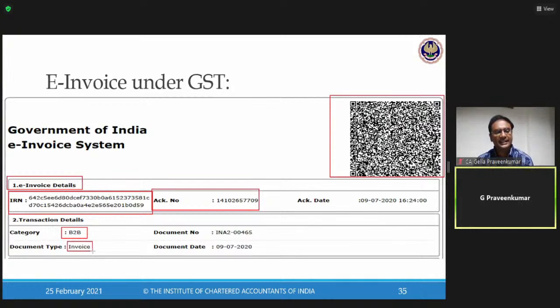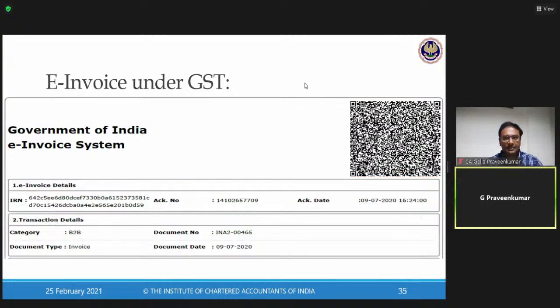Now, only when I issue a tax invoice, I have to raise an e-invoice. If there is no tax invoice, no e-invoice. Document number, what is the invoice number and what is the invoice date? This is the first set of basic information. So please bear in mind, first requirement IRN, second requirement QR code. Please write down in your working note IRN, QR code. IRN stands for Invoice Reference Number. Now, examination, please expect one question from your e-invoice for coming May 2021 attempt.